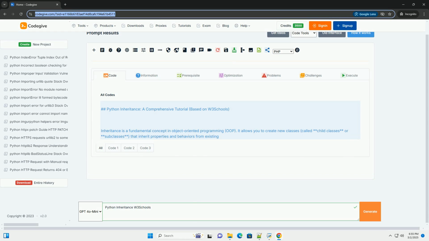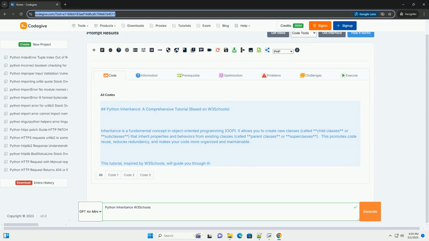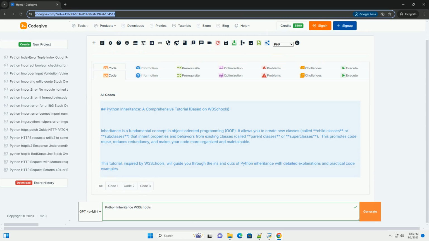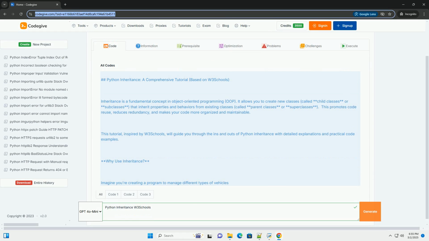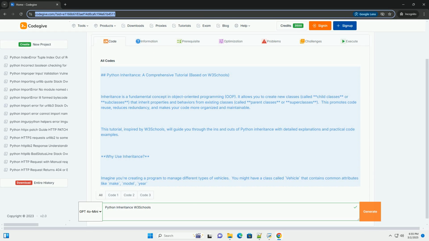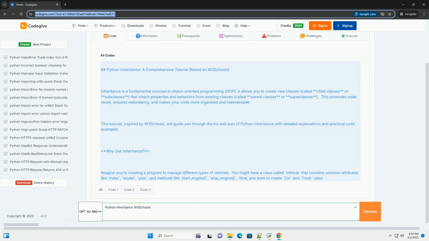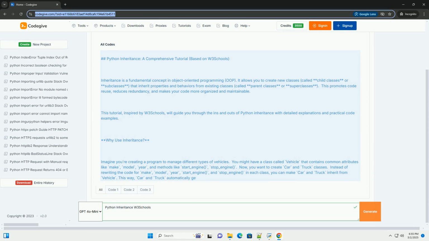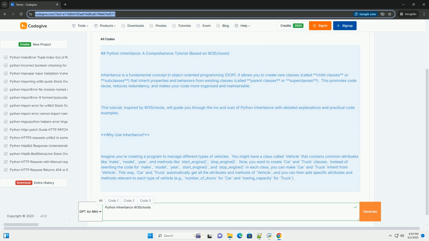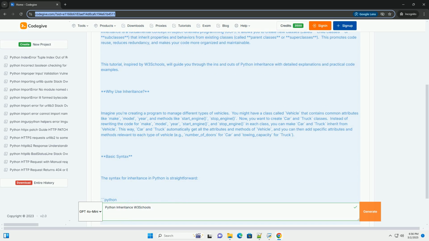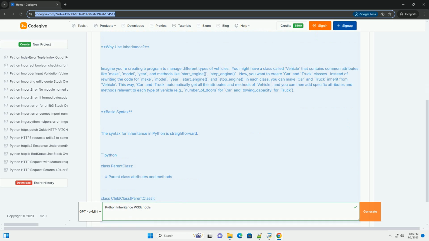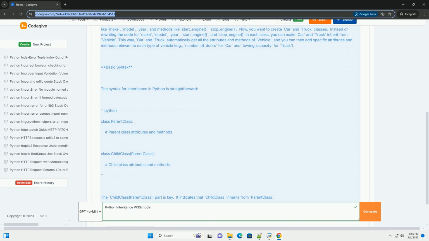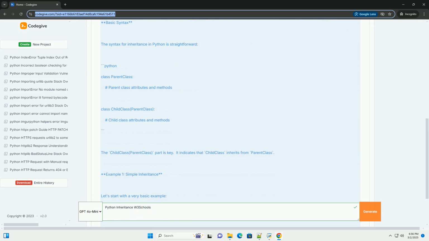Python Inheritance, a comprehensive tutorial, based on W3Schools. Inheritance is a fundamental concept in object-oriented programming, OOP. It allows you to create new classes, called child classes or subclasses, that inherit properties and behaviors from existing classes, called parent classes or superclasses. This promotes code reuse, reduces redundancy, and makes your code more organized and maintainable.